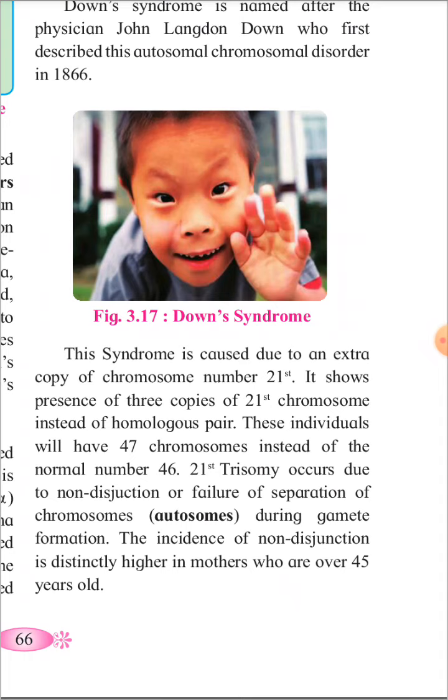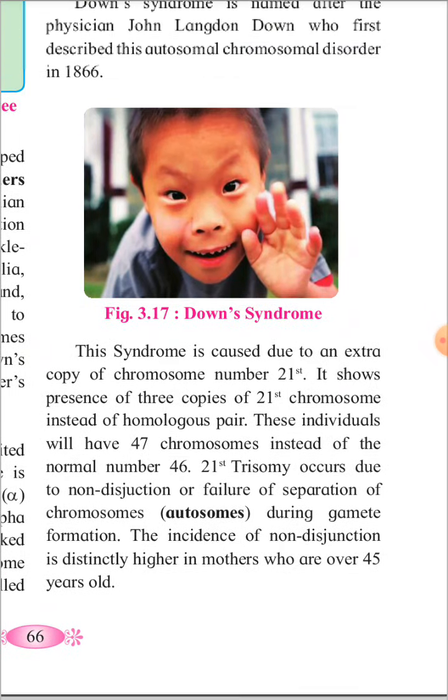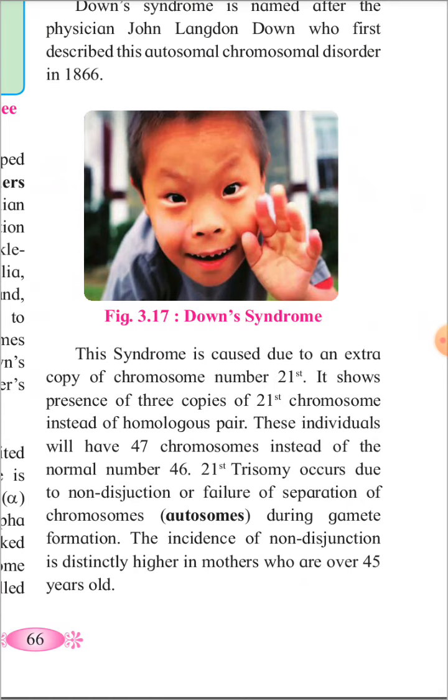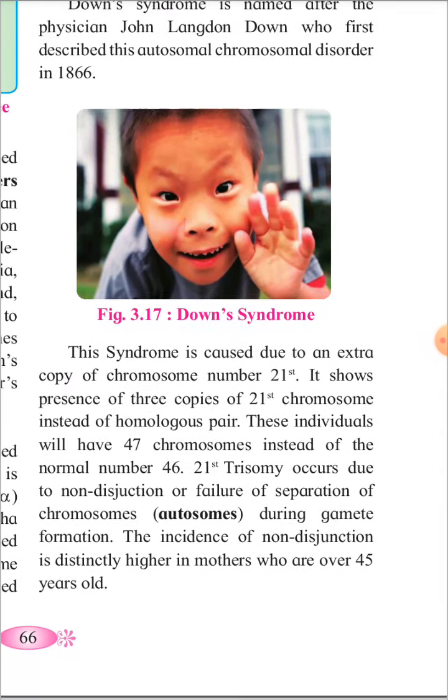So as we have studied, when the gametes are formed, one gamete comes from the mother and one gamete from the father. When haploid gametes are formed, the chromosomes get separated and one chromosome comes into the gamete. But here, due to non-disjunction, the separation of chromosomes does not take place when the gametes are formed. So the whole pair of chromosomes will come into that gamete, due to which there will be one extra 21st chromosome.